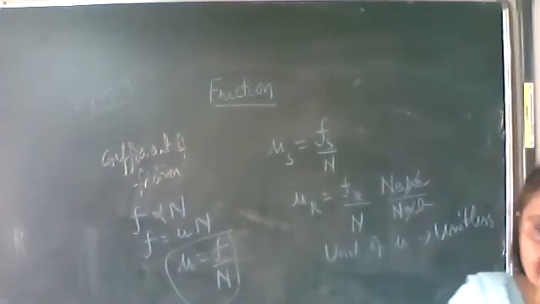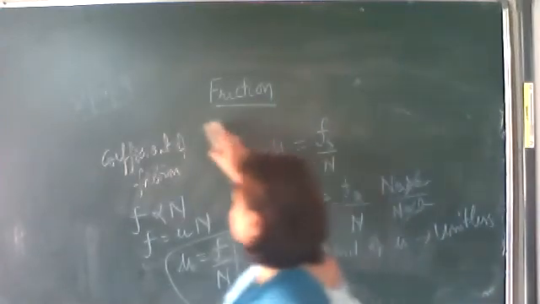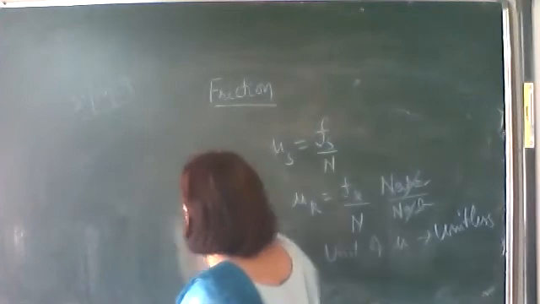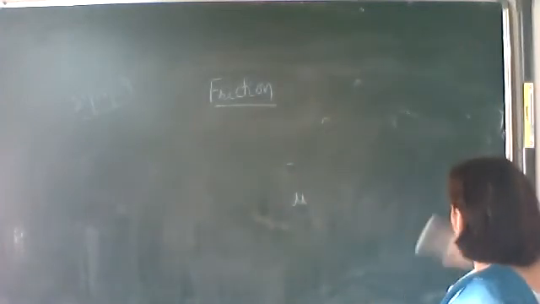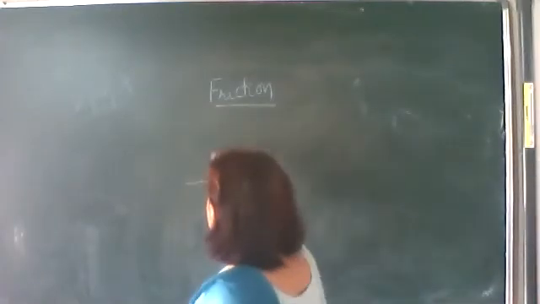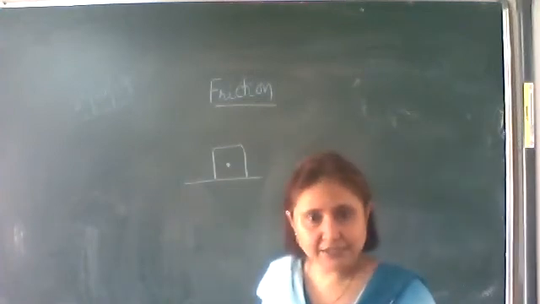Okay, next we'll discuss the angle of friction. Let us represent it by theta. Okay, the same figure, a block kept on a table or any other surface. Let's draw the forces acting on this block.